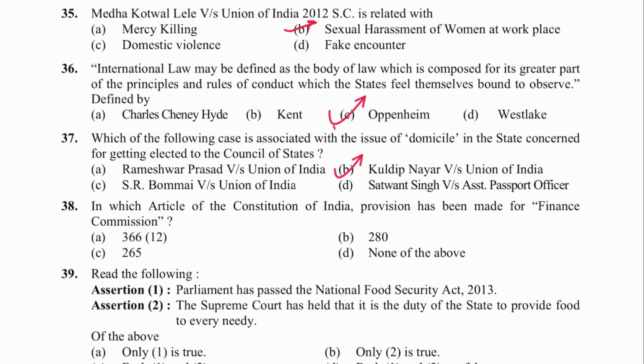Next 38. In which article of the Constitution has provision been made for the Finance Commission? That is Article 280. Article 366 has definitions. Article 12 has the definition of goods. What is in 12A? GST came from the 101st Amendment Act. What is in 265? Taxes to be imposed only with the authority of law.